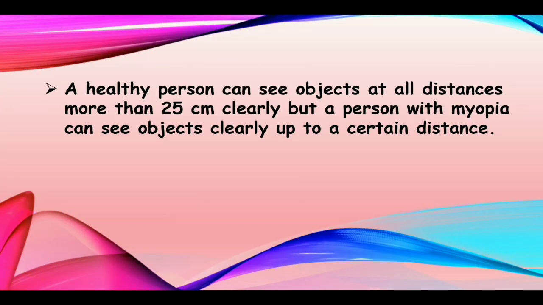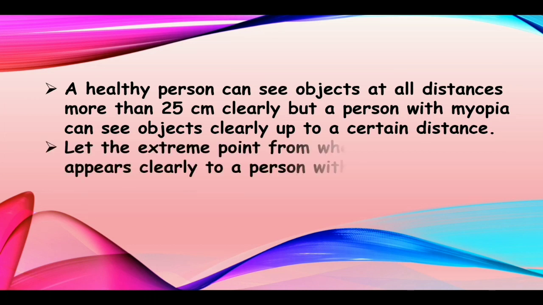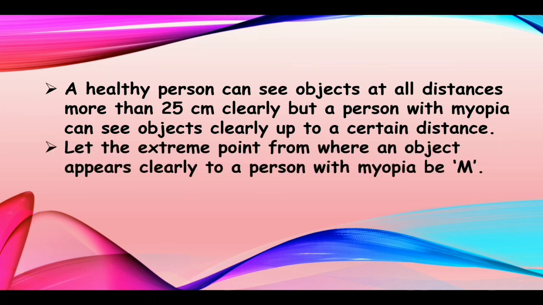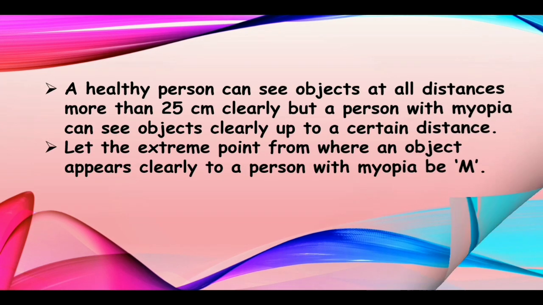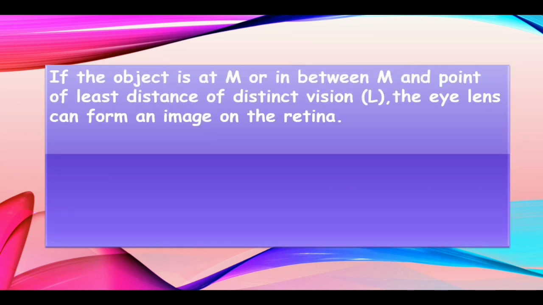A healthy person can see objects at all distances more than 25 centimeters clearly, but a person with myopia can see objects clearly only up to a certain distance. Let the extreme point from where an object appears clearly to a person with myopia be M. If the object is at M or in between M and the point of least distance of distinct vision L, then the eye lens can form an image on the retina.